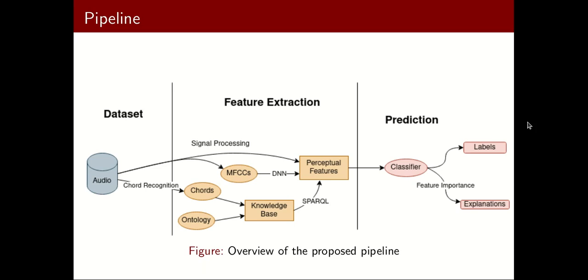Here is our pipeline. We have our dataset. We extract features from the dataset with three different methodologies. We use symbolic knowledge, we use signal processing features, and DNN based features. Then we use these so-called perceptual features as an input to our classifiers in order to obtain our labels and our explanations.